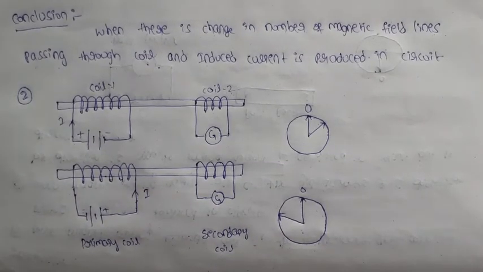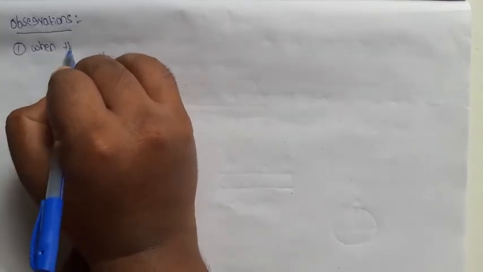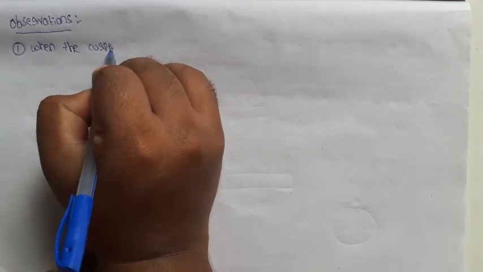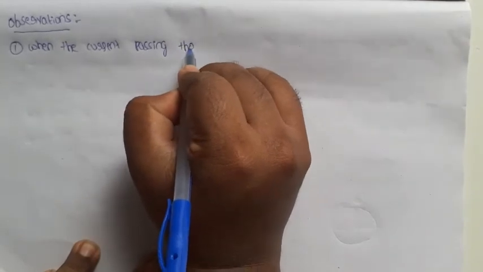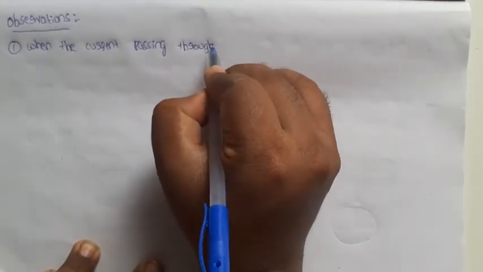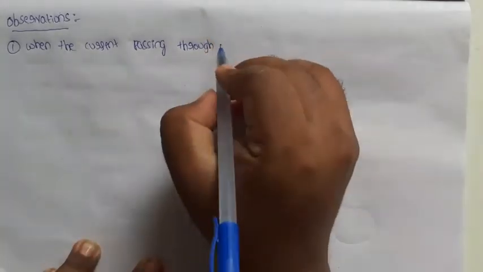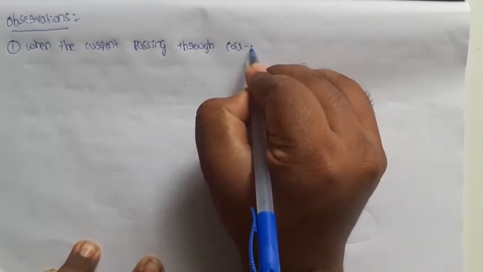Now this is the experiment. What did we observe from the experiment? Note down the observations. In the first case, what did we observe? When current is passing through coil 1, a magnetic field is developed around coil 1.